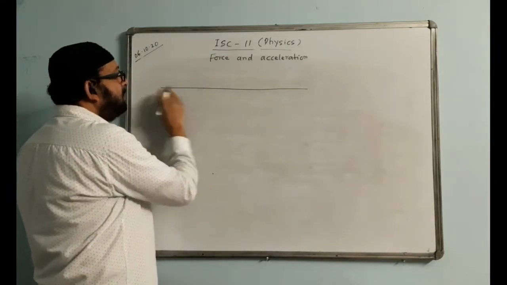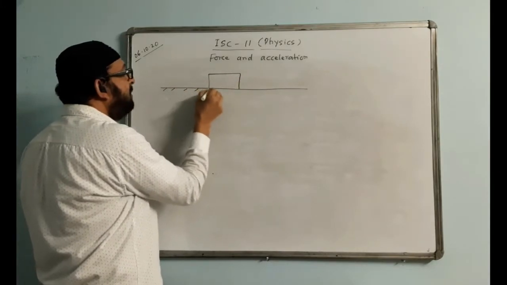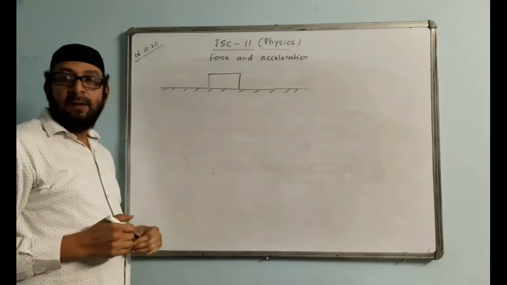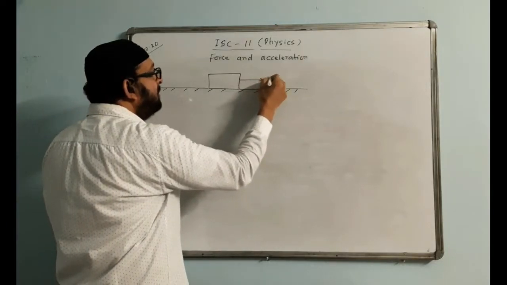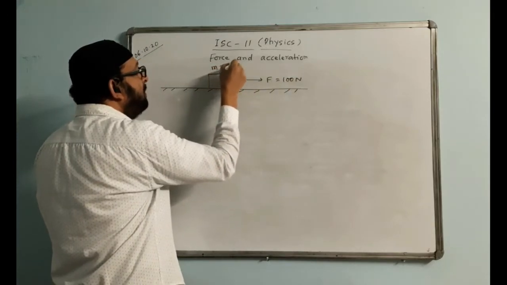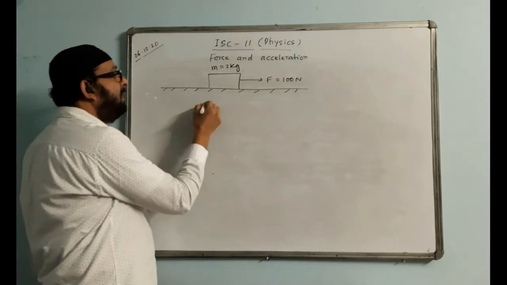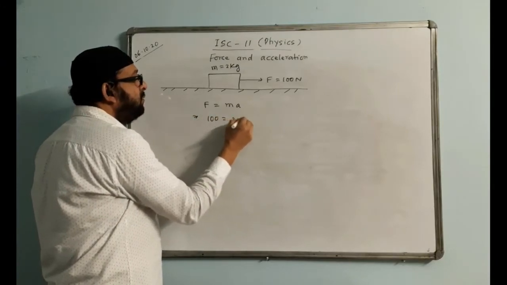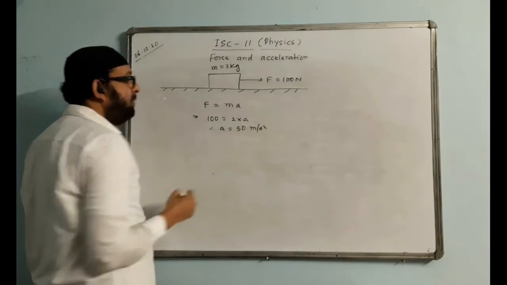Suppose we have a frictionless surface. Frictionless means a smooth surface, polished; you are not considering any friction, and you are giving a force like this. F is, for example, 100 newton, and the mass of the body is 2 kg. The question says find the acceleration of the body. Simple. We write the formula F equals ma. Force is 100, mass is 2, therefore a comes to 50, and the unit is meter per second squared. Finish.